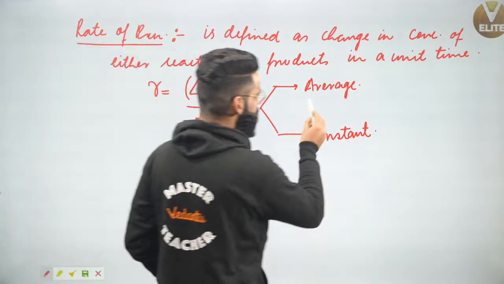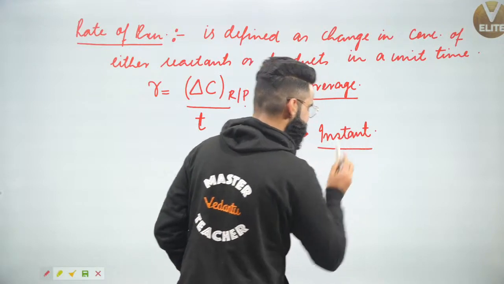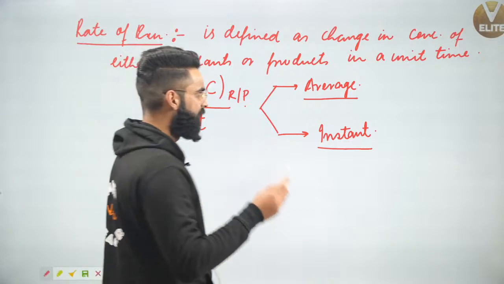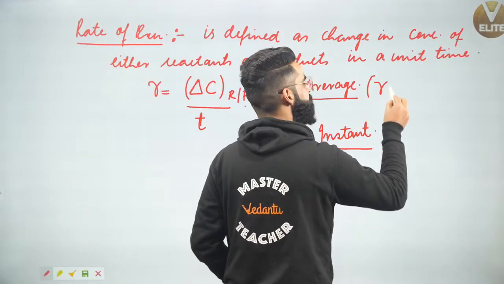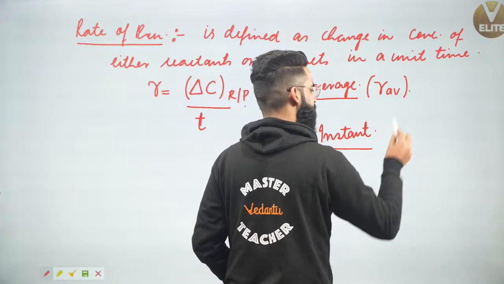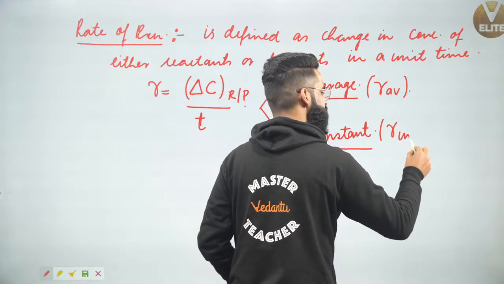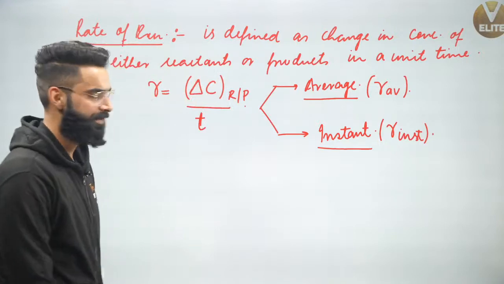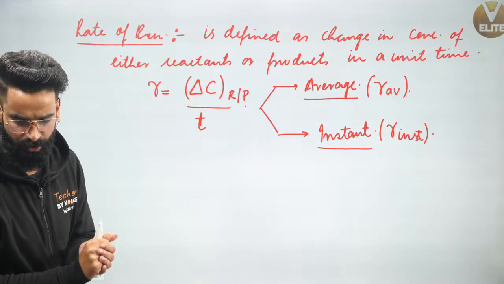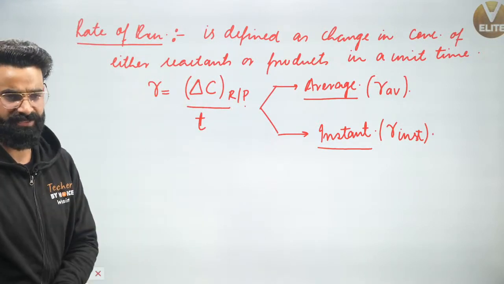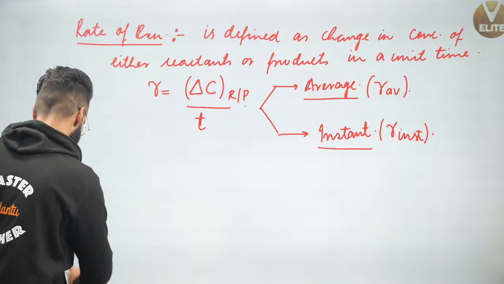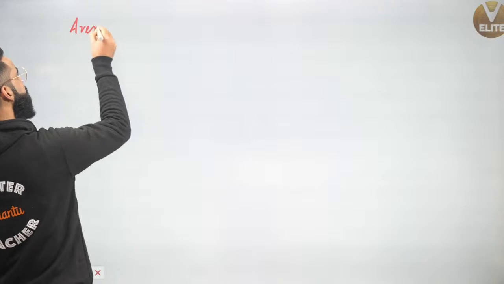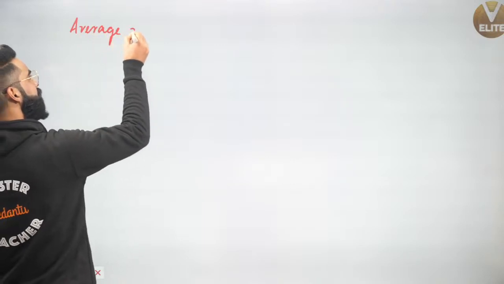What is this average rate of reaction all about? What is this instantaneous rate of reaction all about? That's what we'll be talking about in the beginning. Average rate is represented by R_av, and instantaneous rate is simply represented by R_ins. So first of all, we'll be talking about the average rate of the reaction, which I'm representing by R_av.